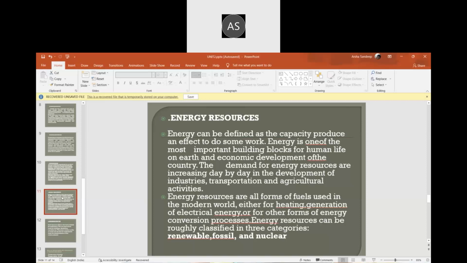And when a country has more resources, it is called an economically developed country. Other than that we have fuel energy and other forms for the conservation process.